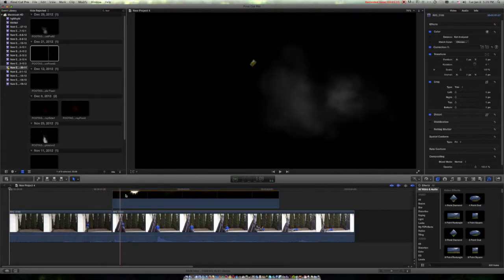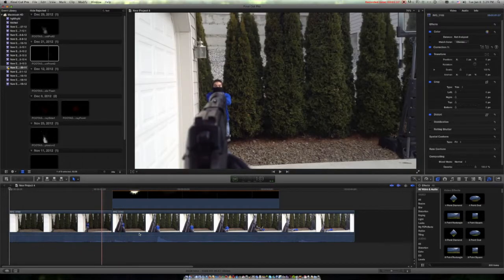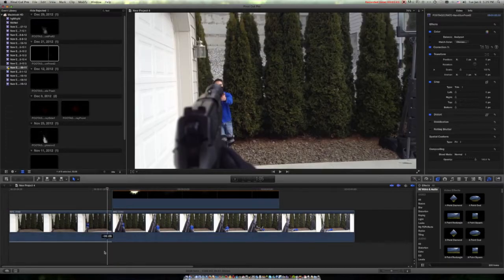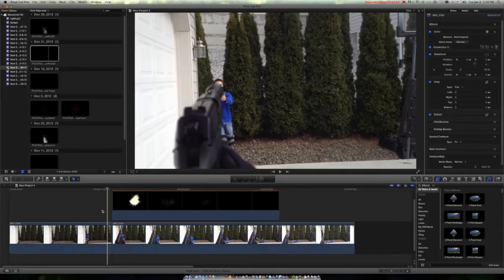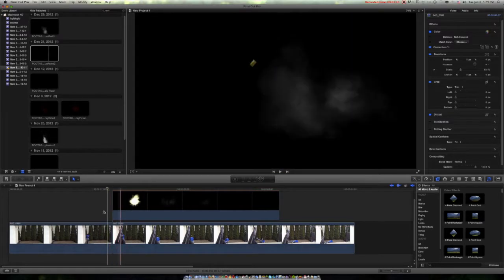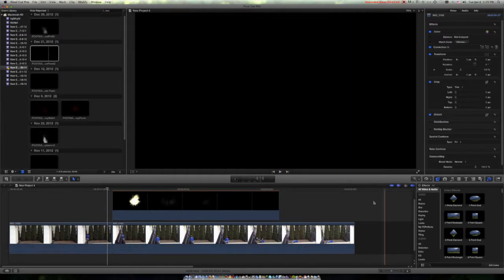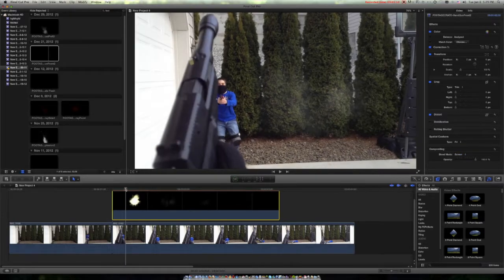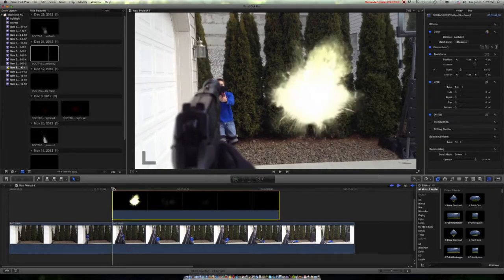And as you can see, it becomes black. And it still has the flash, but it's just over black, right where that pops in. So the first thing you need to do is set the blending mode to screen, and that will get rid of the black. See how that works there?